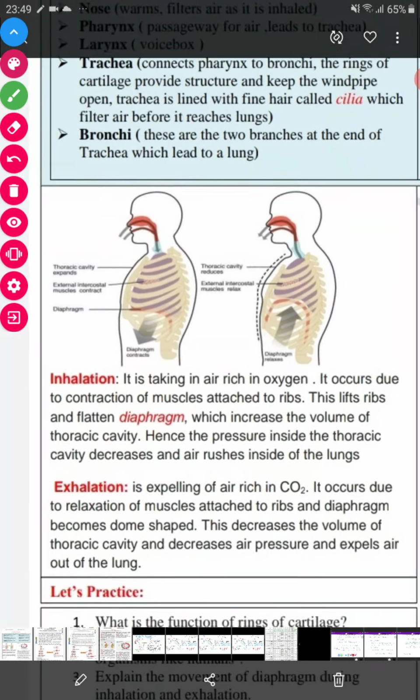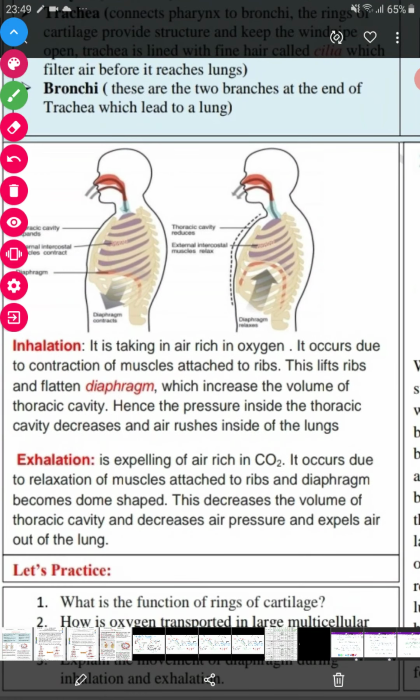Next, we have the process of inhalation and exhalation. Taking in oxygen-rich air is known as inhalation. It occurs due to the contraction of muscles attached to the ribs, called external intercostal muscles.